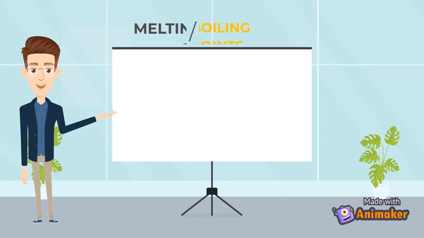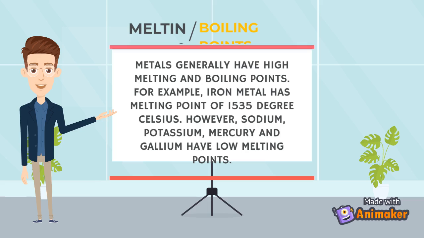Melting and boiling points. Metals generally have high melting and boiling points. For example, iron metal has a melting point of 1535 degrees Celsius. However, sodium, potassium, mercury and gallium have low melting points.